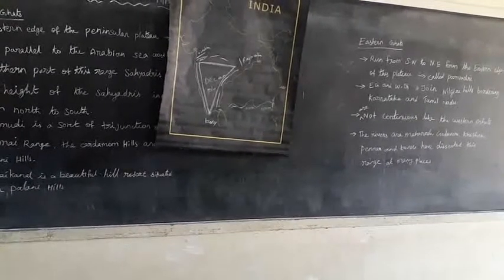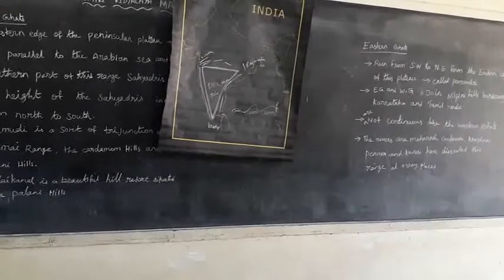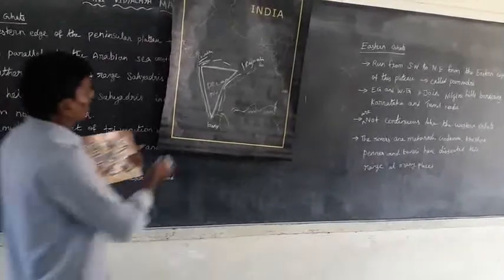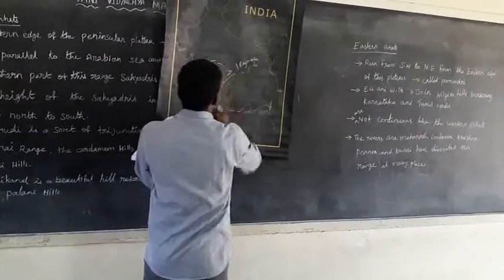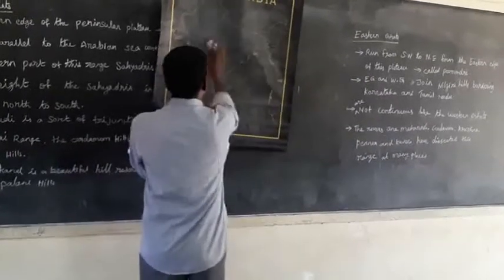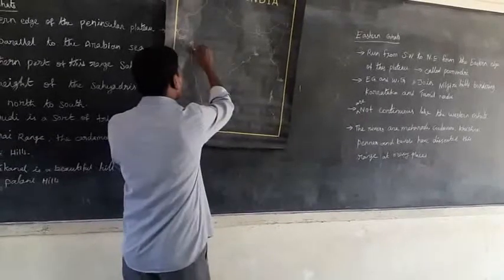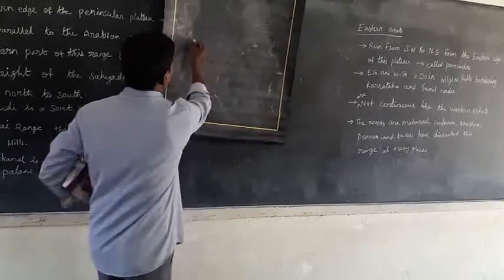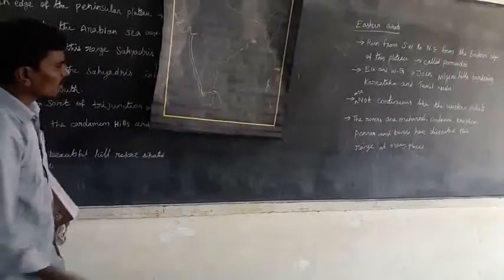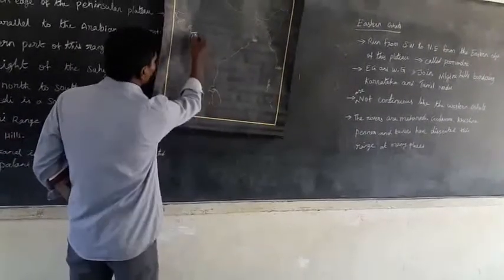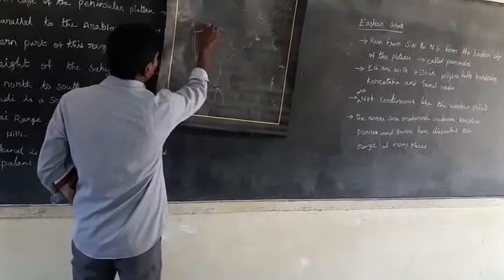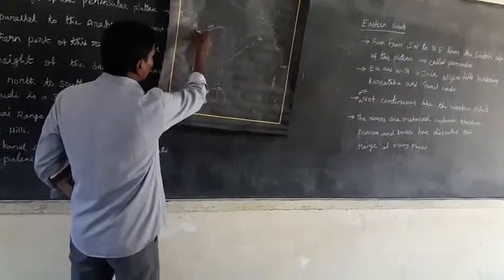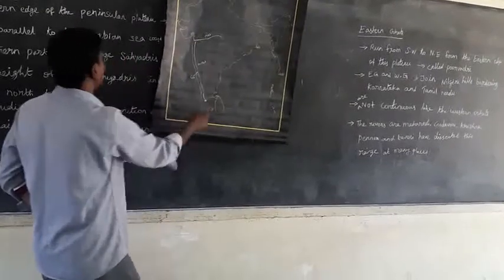The Western Ghats are continuous chains, starting from the Narmada river in the north to Kanyakumari in the south.